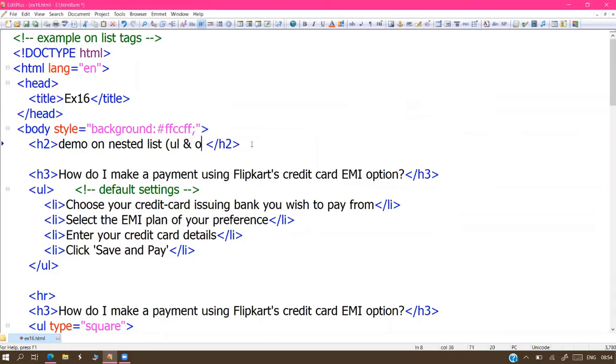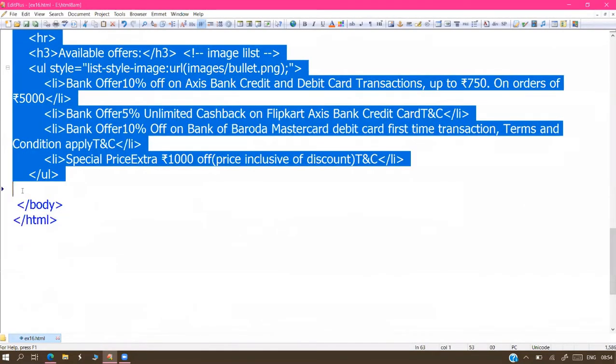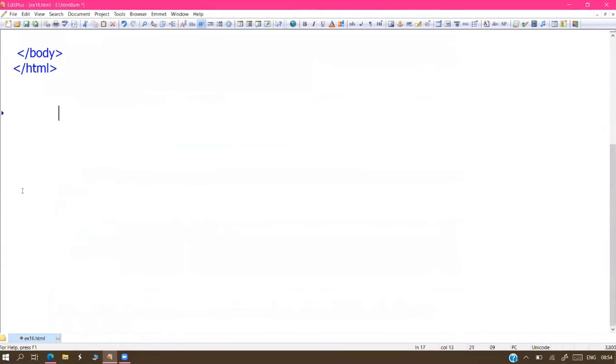UL and OL. So it depends on your interest and the situation here. OL inside UL or UL inside OL, anything is okay. In the sense, we can go for main list numbering and sub list bullet, or main list bulleting and sub list numbering. Anything is possible, 100%. There is no problem.